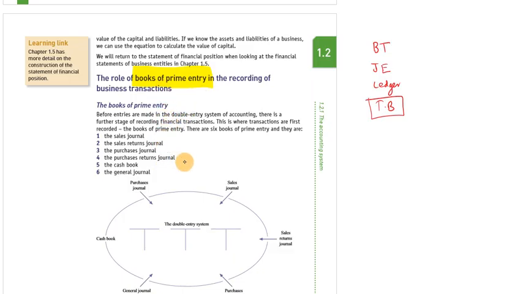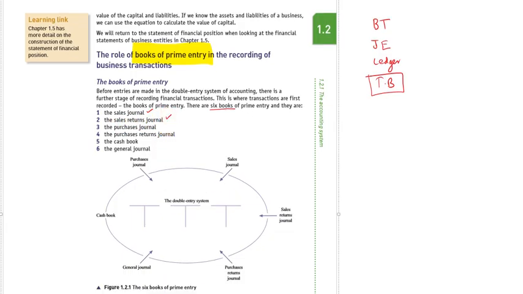In total we have 6 books. Number 1 is the sales journal, second is the sales return journal, third is the purchase journal, fourth is the purchase return journal, fifth is the cash book, and the sixth is the general journal.